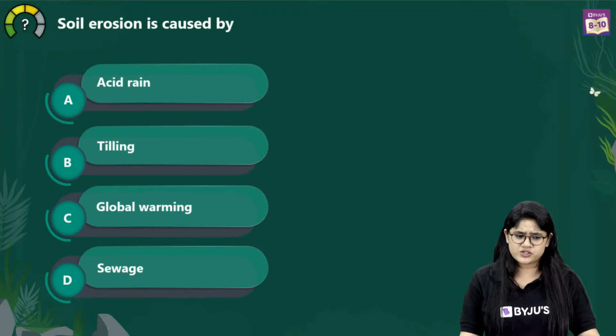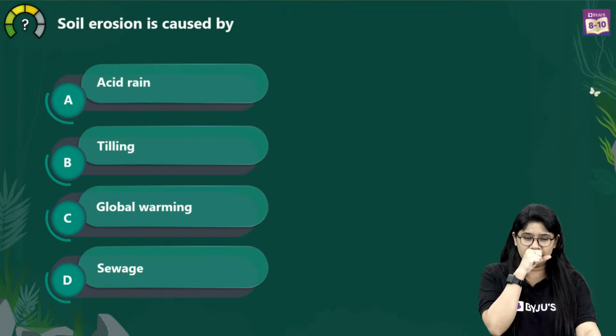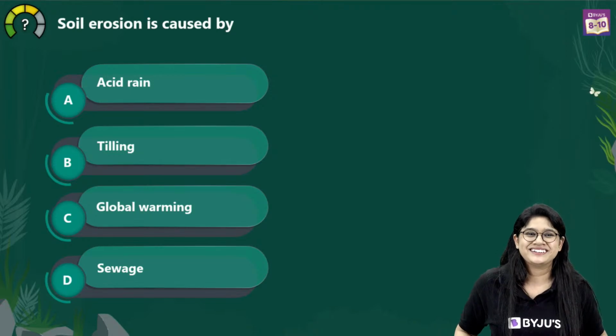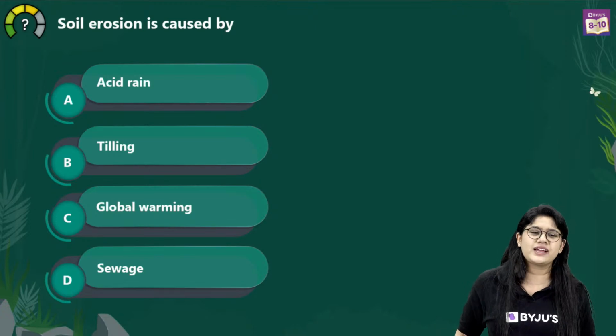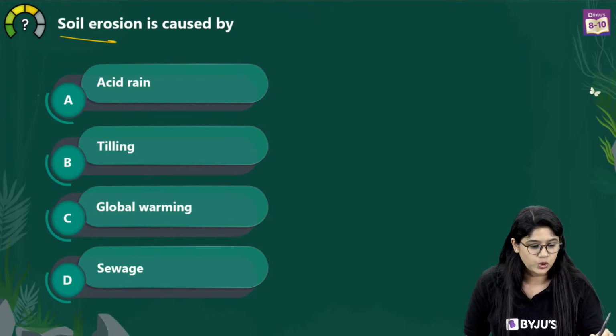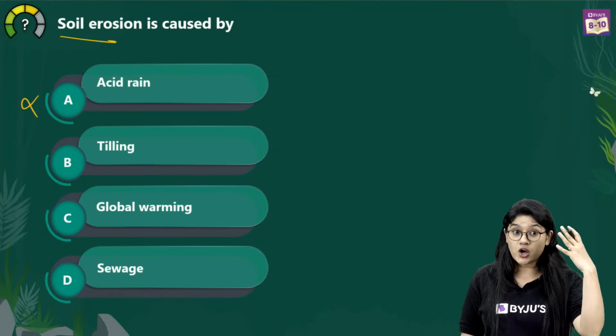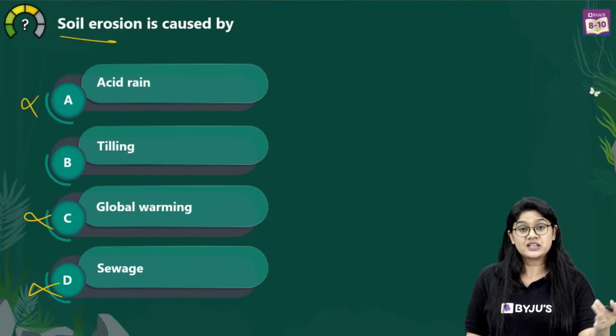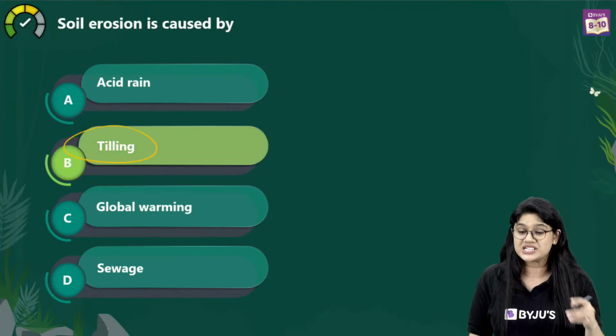Soil erosion is caused by. Can you tell me? Soil erosion is caused by. Super easy question, right? Come on everyone. I can see the list of the answers. Tilling is the correct answer. Acid rain, no. Soil erosion is caused by. We are looking for the agent, not the global warming and not the sewage. It's the process B, which is the tilling.